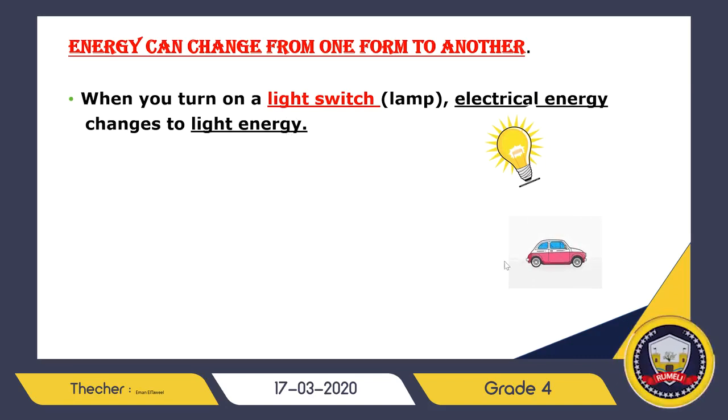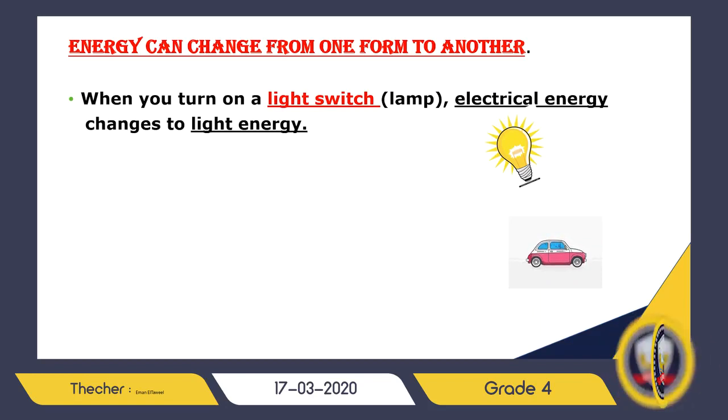When the driver presses on the gas pedal of the car to give the car energy to move, what happens on burning gasoline inside the car? Gasoline, yes, this liquid fuel which is used to make the car move. Burning of gasoline is a chemical change which produces chemical energy, as we studied before. So the chemical energy in gasoline produces what?